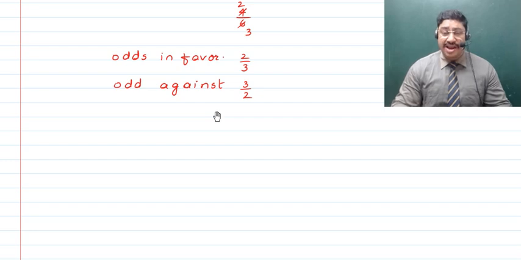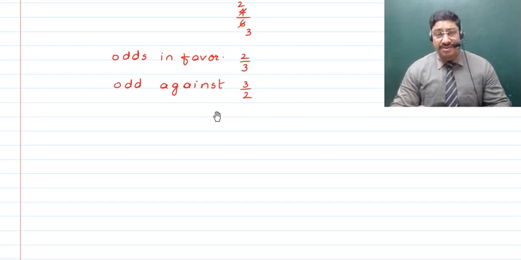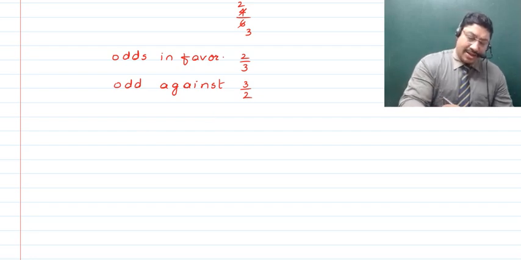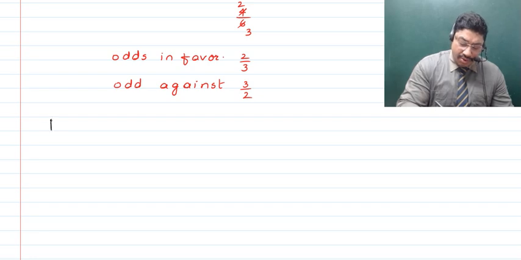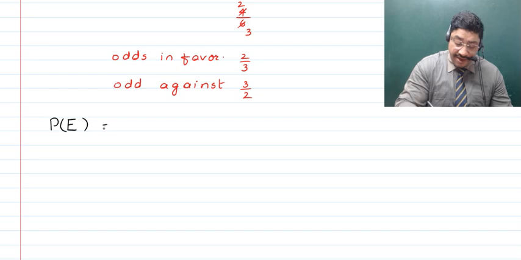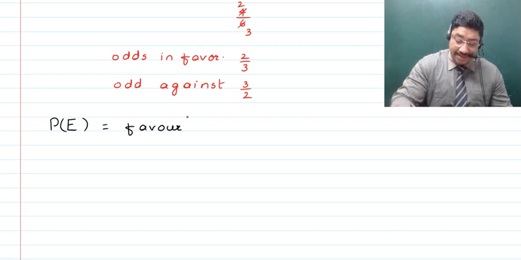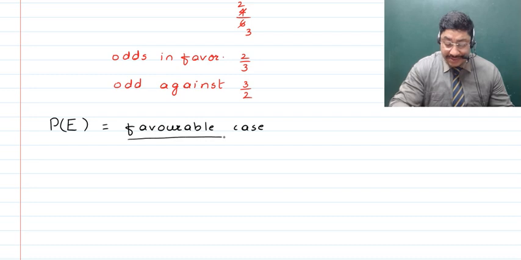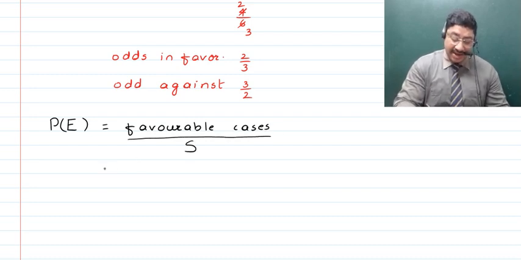Now how do we find out the probability given some odds in favor or odds against being given to you? Obviously, as you know, whenever we talk about the probability of an event, we talk about the favorable number of cases divided by the sample space, right? So we will find out what the favorable number of cases are, and then we will divide it by the sample space.